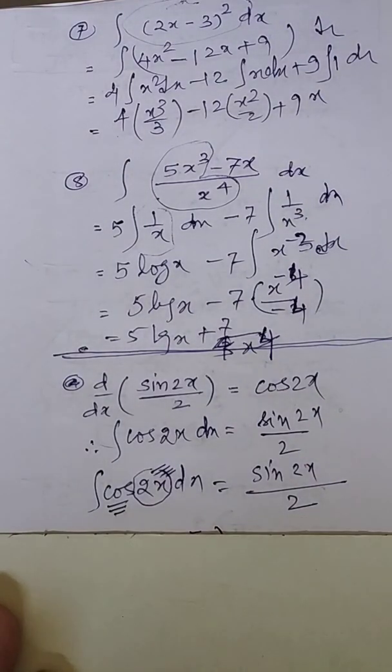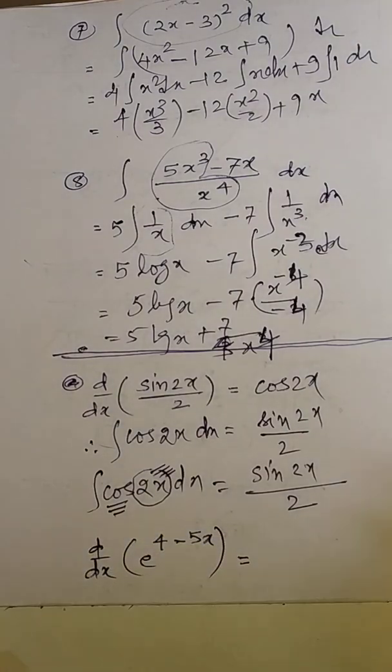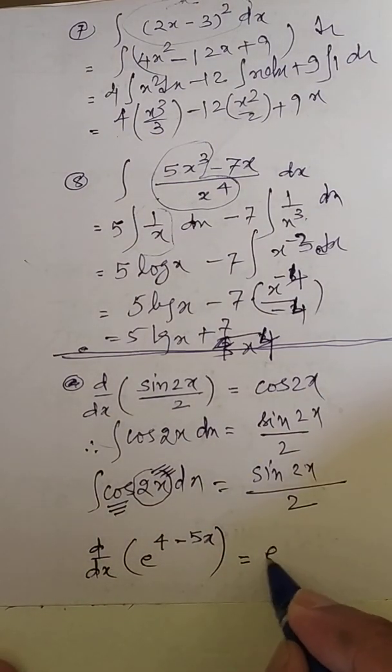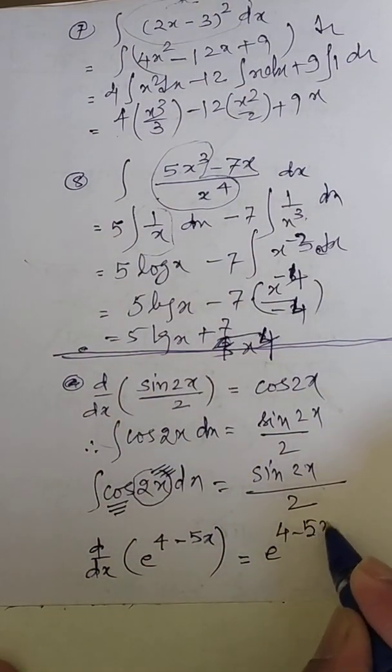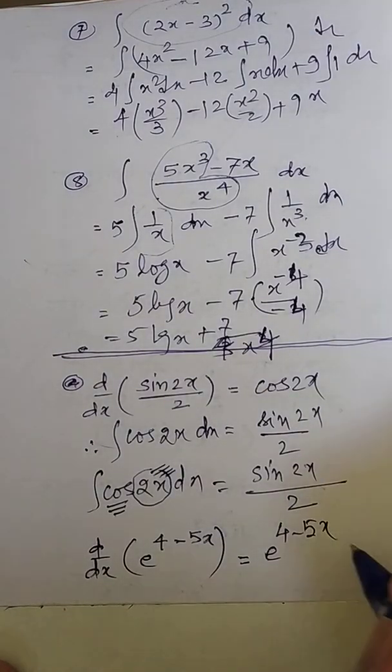Do you remember the chain rule in differentiation? We are multiplying with something. This is an integration, so we are dividing. Now this is the question. So what can be the answer? e raised to power 4... e raised to power x is as it is. It is nothing but e raised to power, here minus 5 will be coming.